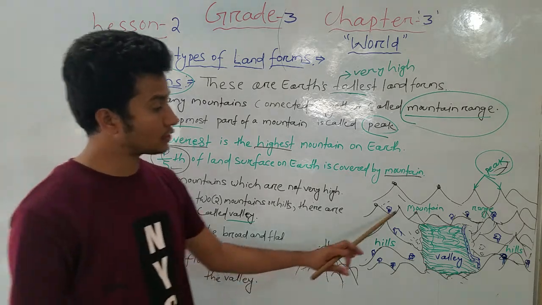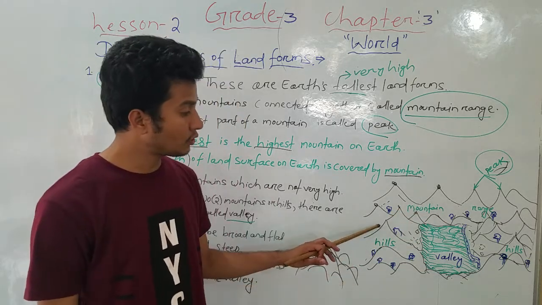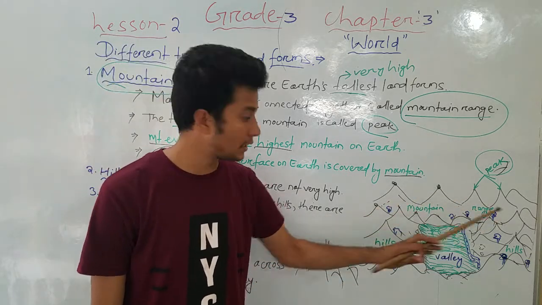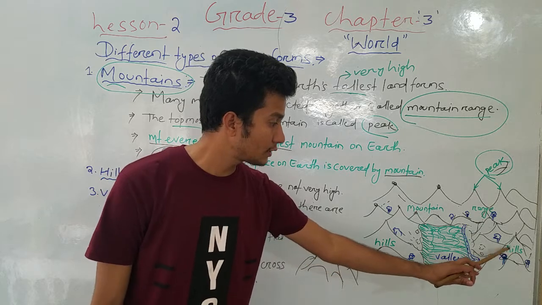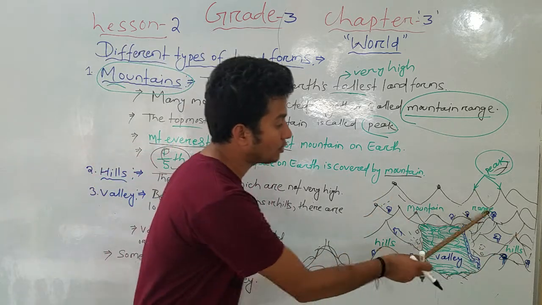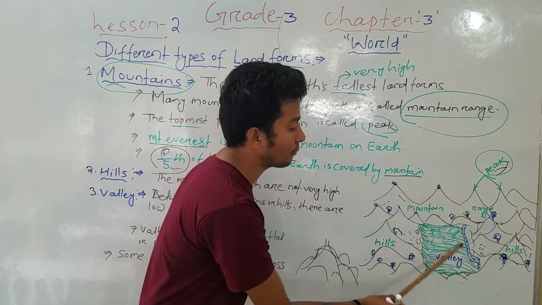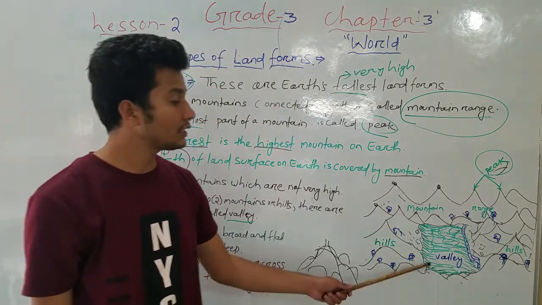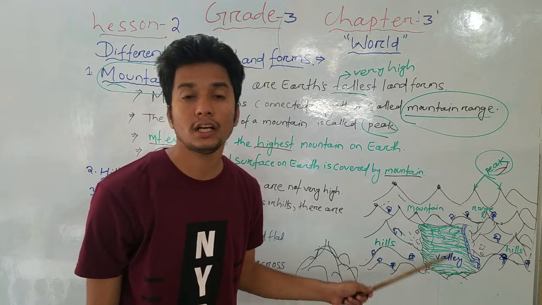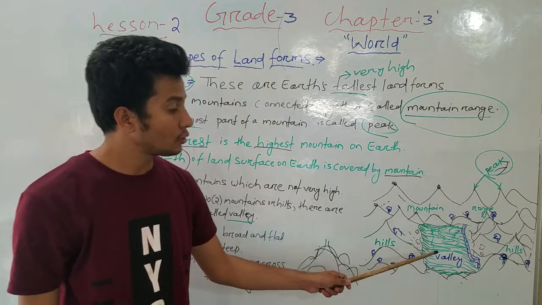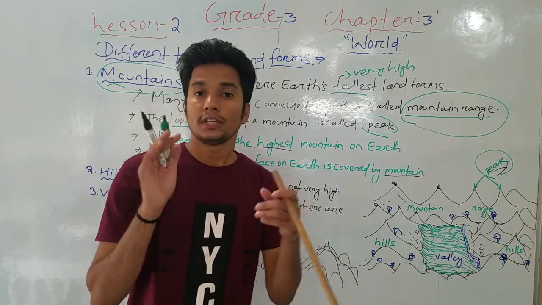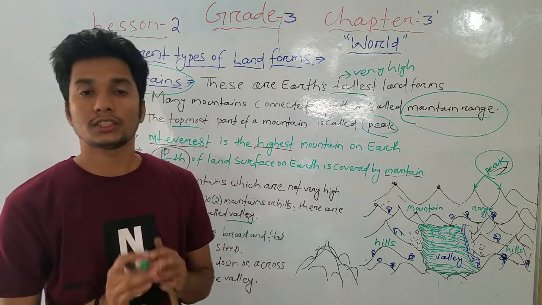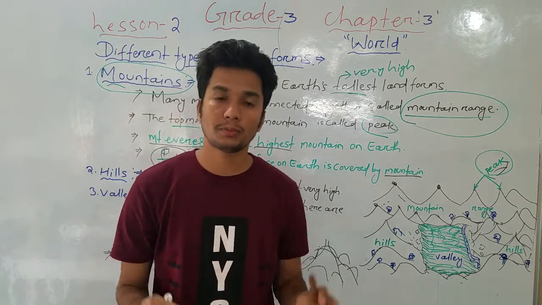See, look at the picture very carefully, students. Here mountains are there. Here also mountains are there. Here hills are also there. But in between the mountains and in between the hills there are places, some flat surface. Okay, these are called valleys. So look very carefully at this picture, students. In between mountains or hills, there are some places, some space.